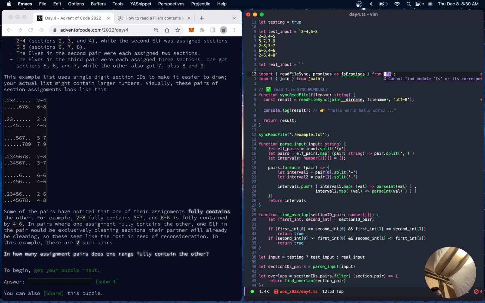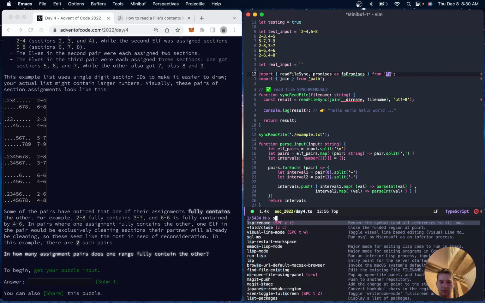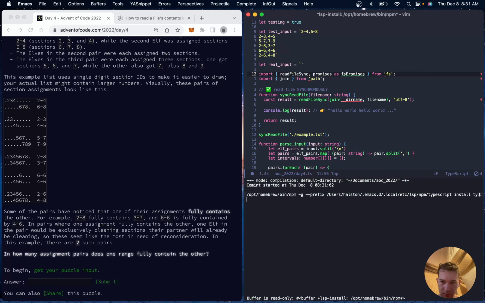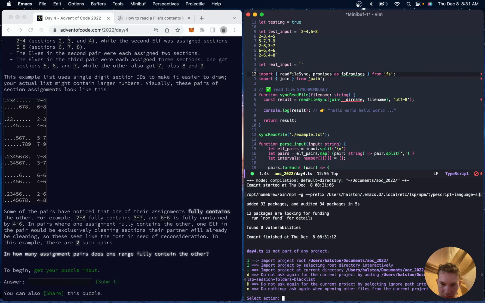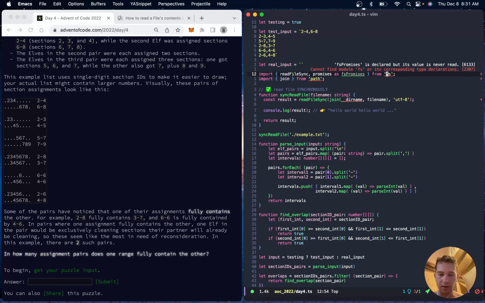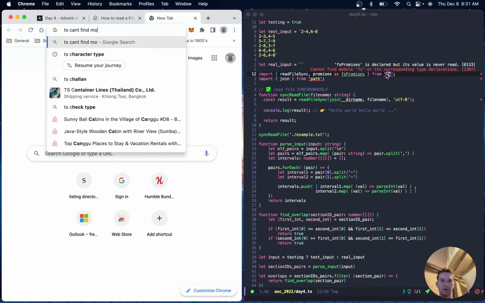My hip's trying to pop. Oh. Okay, I'm not gonna force it. TS can't find module fs.